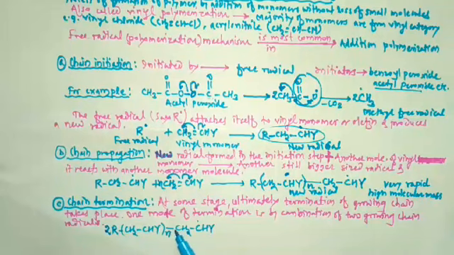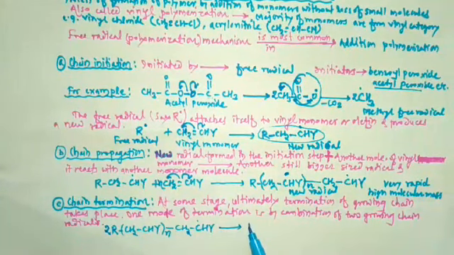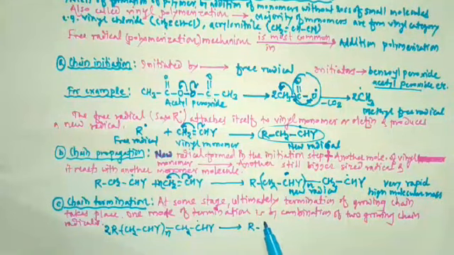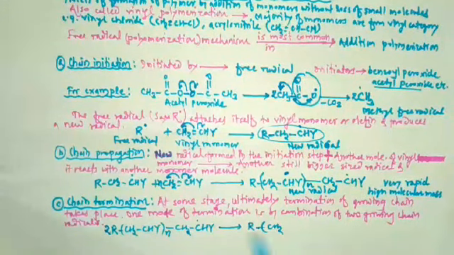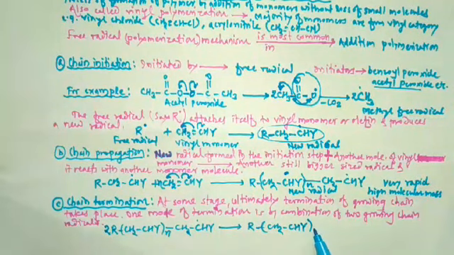So these two free radicals combine, and thus form here R, then CH2, R, then CH2, then next CH, then Y, CHY n plus 1.